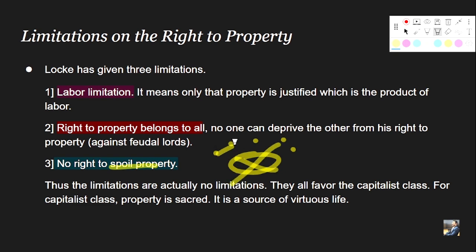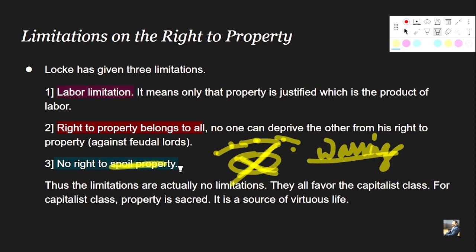Just to eliminate the competition among men, people may destroy this piece of resource, just to eliminate the war-like situation among men. And hence he is clearly saying that individuals have no right to spoil the property because it belongs to the labor of the individual, right?